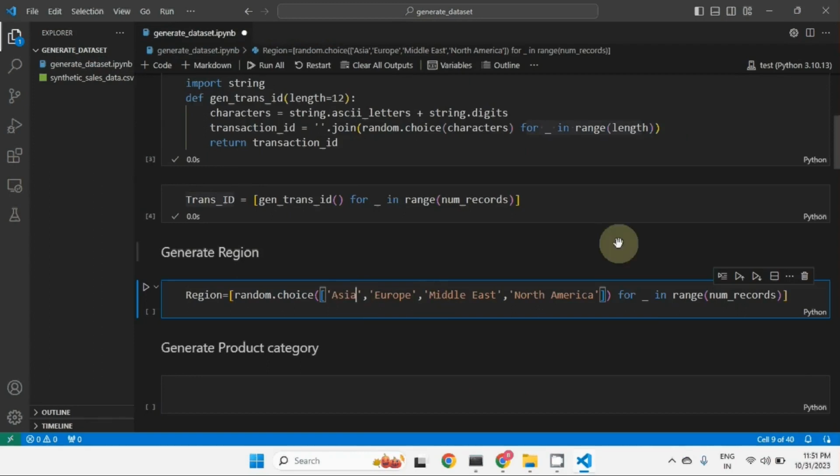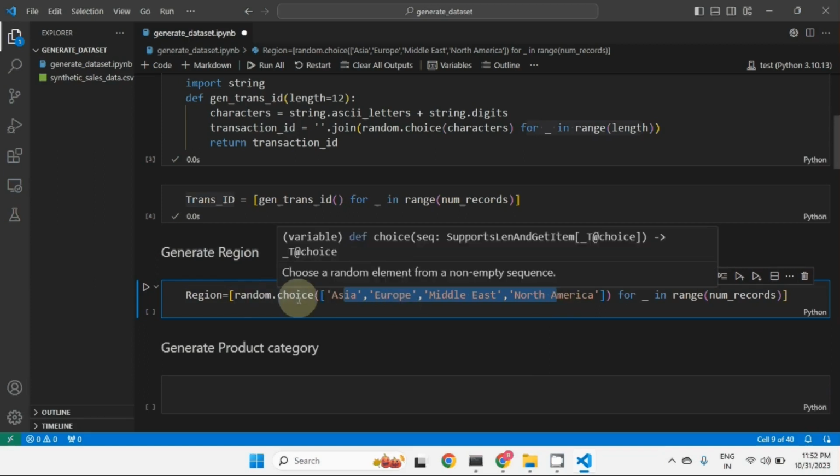So what we are going to do is again run a loop for underscore. What is underscore, basically? I will tell you. If you want to iterate a loop and you are not going to use that particular variable, you discard the variable, because you are not requiring it. Normally if the variable name is underscore, it means we actually don't need that variable, but for iteration we need it. You can even give any name to this variable, i, j, k, anything, that's not a problem. The number of records is basically 1000, so we are iterating this loop 1000 times, and we are going to select any one value from this, and this random.choice is basically going to give that.